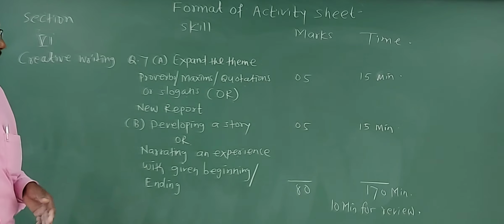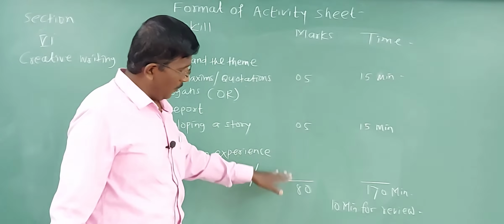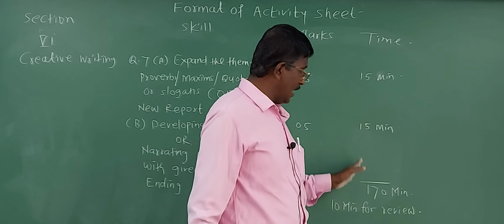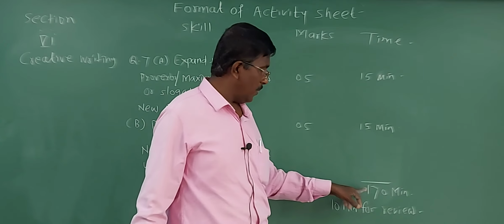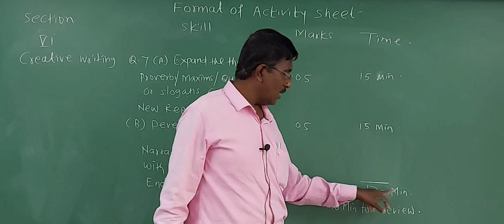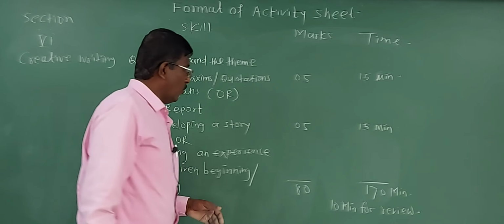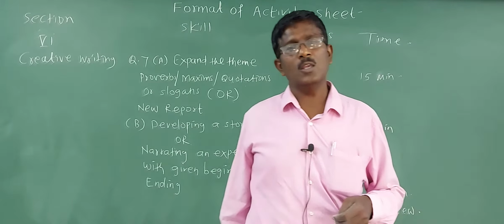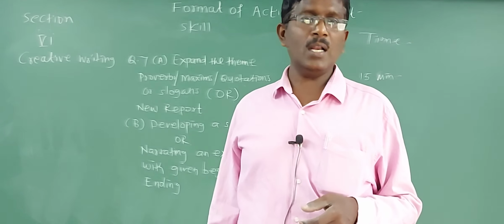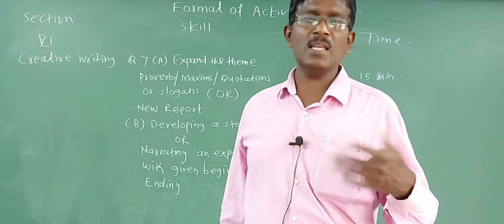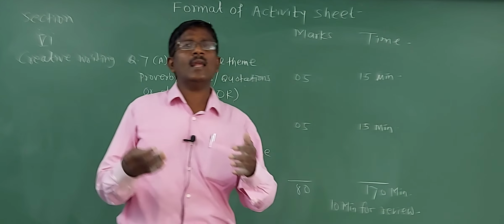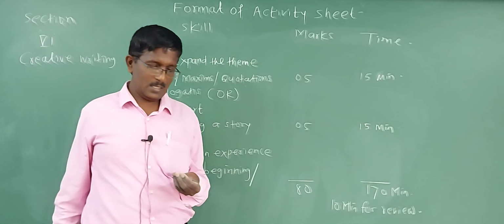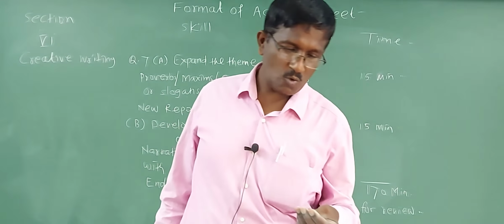You can choose carefully. By this way, this question paper is for 80 marks, and according to this ideal management, we have covered this paper within 170 minutes. Friends, the actual paper is for 180 minutes, but 10 minutes are extra, and these 10 extra minutes are for review. You can check your answer sheet whether you have written everything correctly or something is left. By this format, if you practice again and again, you can score the best marks.